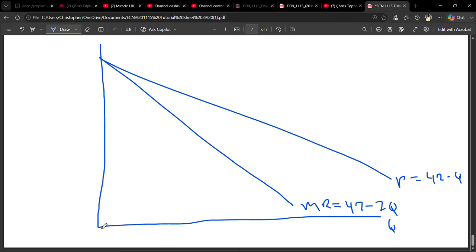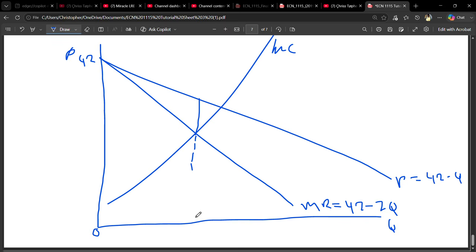We have quantity there, we have 0 and the price there, 42 is what we have there. We are going to have our marginal cost there. Our quantity that we found for the monopoly was 14. For the perfect competition, we found the quantity to be 21, and the price that we found for the monopoly was 28, and the price for the perfect competition was 21.